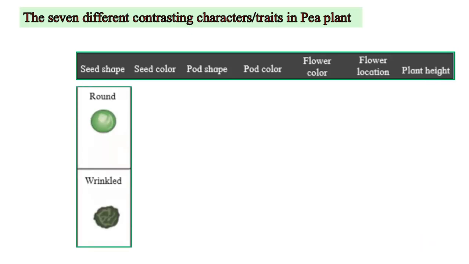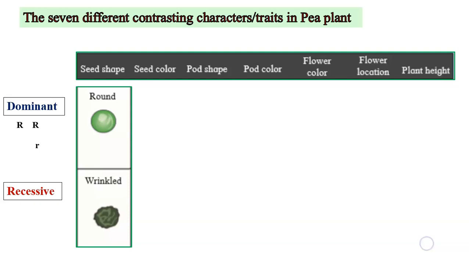For example, for seed shape, there is round seed and wrinkled seed. He also introduced the concept of dominant and recessive traits. The round shape of the seed is dominant and wrinkled shape is recessive. Suppose round is controlled by a gene represented by the symbol capital R, and small r is the symbol for the gene responsible for wrinkled shape.